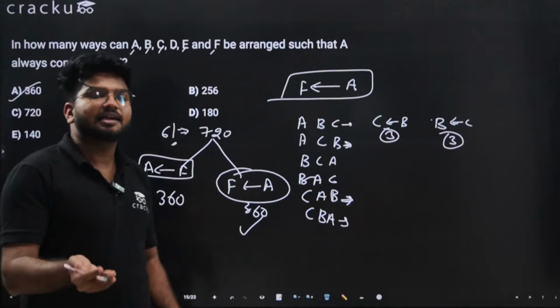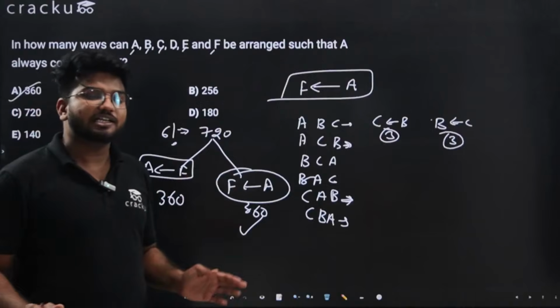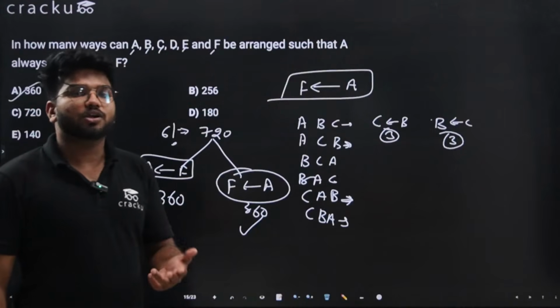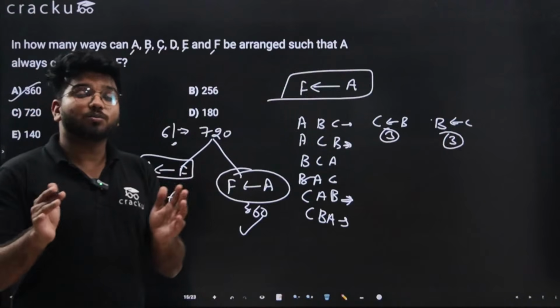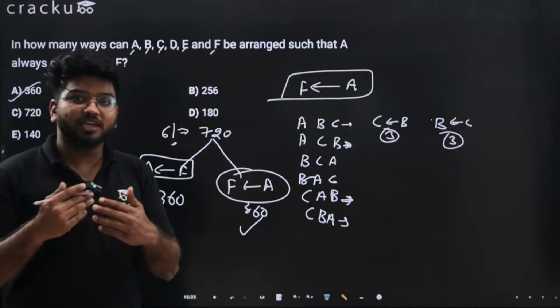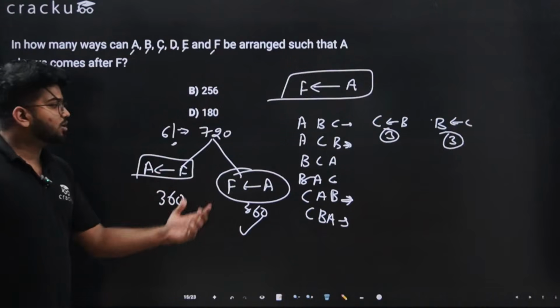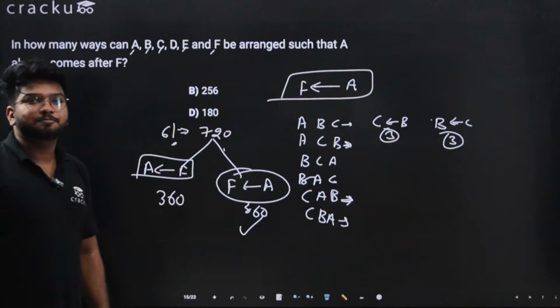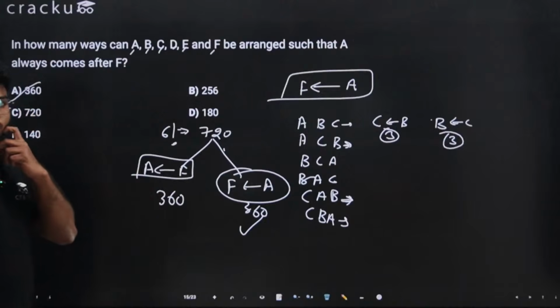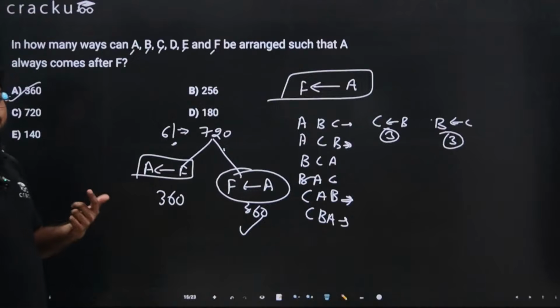Whenever you are asked something like A is to the left of F or A is to the right of F, you just find out the total arrangements and divide it by 2, because either it has to be left or it has to be right of a particular item, and both the cases have to be equal. There has to be an equal number of cases for both. So if there are 720 arrangements, half of them will be this and half of them will be this. This was one of the logical questions, I would say, but I would suggest you guys to remember this concept. It is going to be heavily applied or it can be asked.